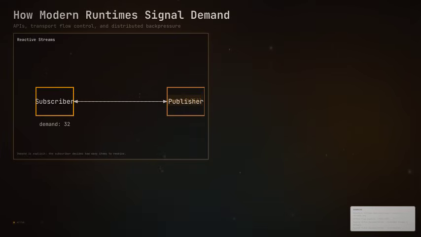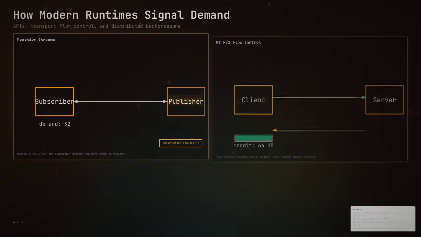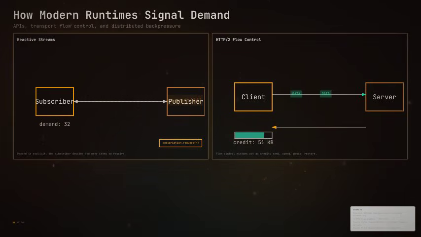Runtimes like Akka Streams and Project Reactor propagate this through operator graphs. On the right, gRPC over HTTP/2 uses flow control windows as byte-level credit, not messages. The client starts with a 64 kilobyte window, sends data, the window shrinks, and transmission pauses until a window update frame restores credit. Same principle, different layer.